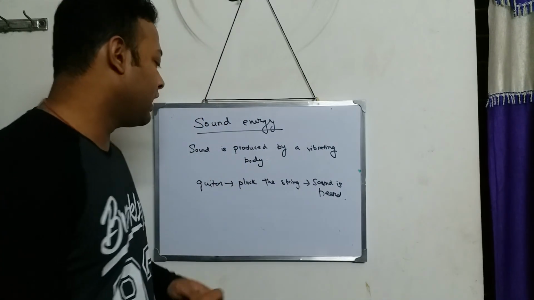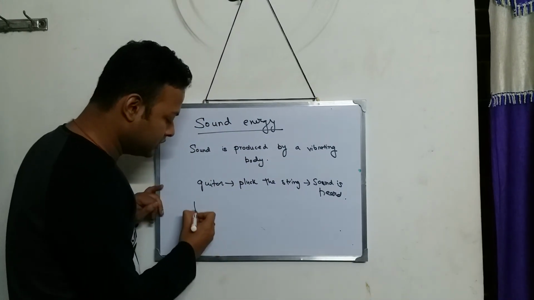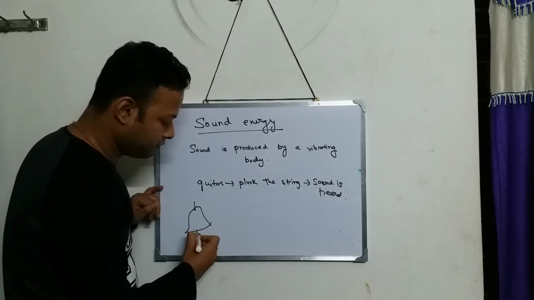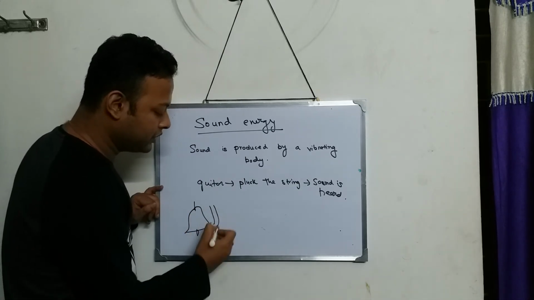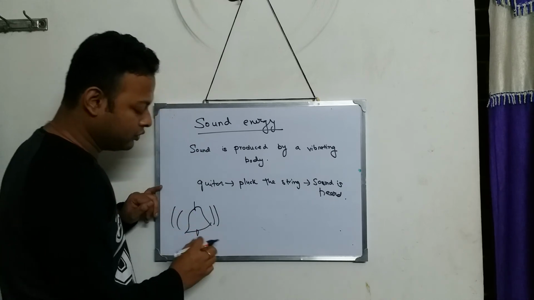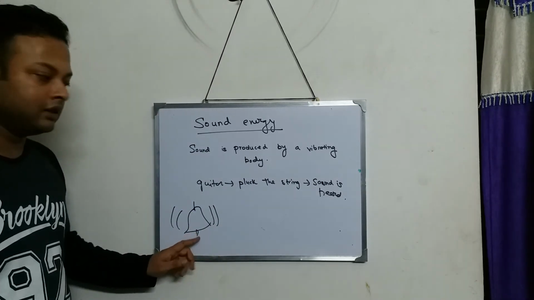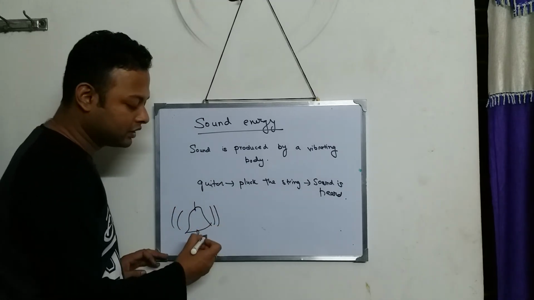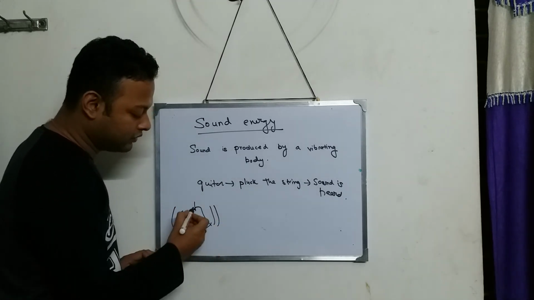And that sound which comes out, suppose this is a bell. Okay, this is the bell, and this bell happens to vibrate. When you ring the bell, the bell will do vibration.